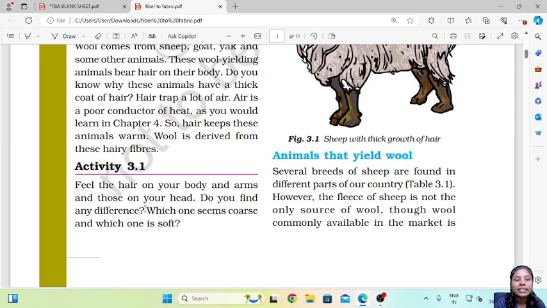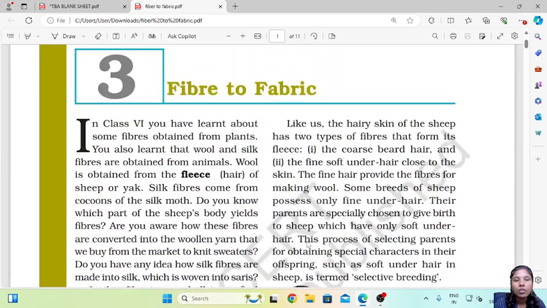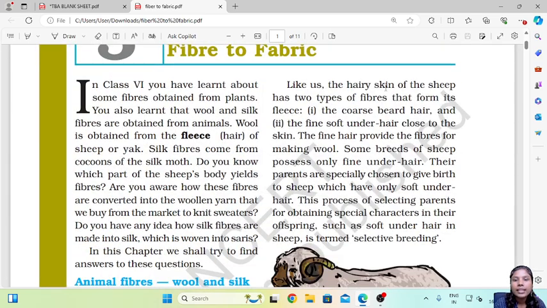Feel the hair on your body and arms and those on your head. Do you find any difference? Which one seems porous and which one is soft? Like us, the hairy skin of the sheep has two types of fibers that form its fleece. So hairy skin of sheep, there are two types of fibers. First is the coarse beard hair and the fine soft under hair close to the skin. So every body has two types of hair.